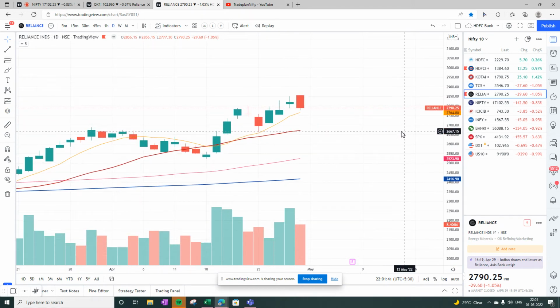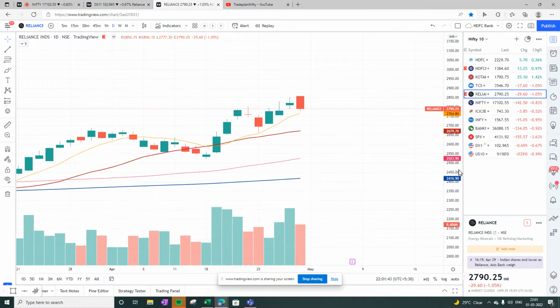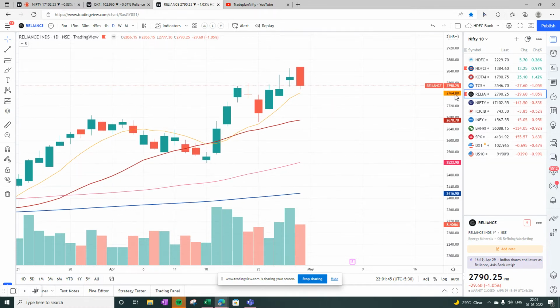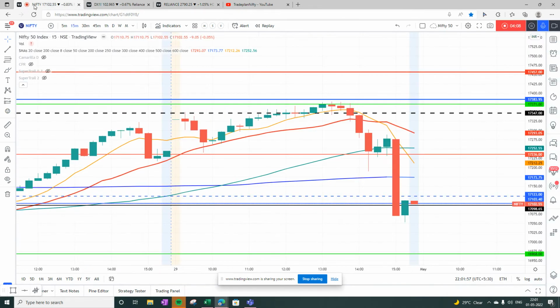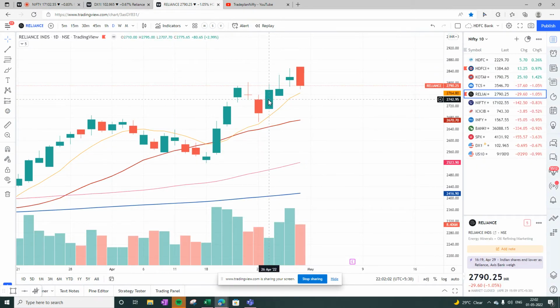Now Reliance has a quick support, but we could see that Reliance has shown on the daily chart the first sign of reversal after a doji which was formed here. We see a big red bar. So this is the engulfing reversal pattern, number 4 on my educational playlist. If you've not checked it, then do check it out. So this is the first sign of reversal for Reliance. So Reliance is showing some sign of reversal, but it is definitely an uptrend.